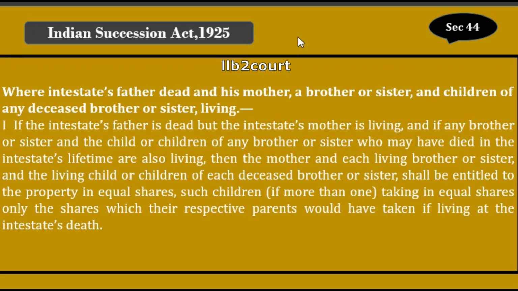Now we are going to see if there are any living children of any deceased brother or sister, what happens. That's what is explained in section 44. We know already in doctrine of representation, if parents are dead, then their share will be shared by their children. The same is applicable here also. If the intestate has brother or sister and children of brother or sister, and if any brother or sister died, then their children, that is brothers and sisters' children, will share their parents' property.